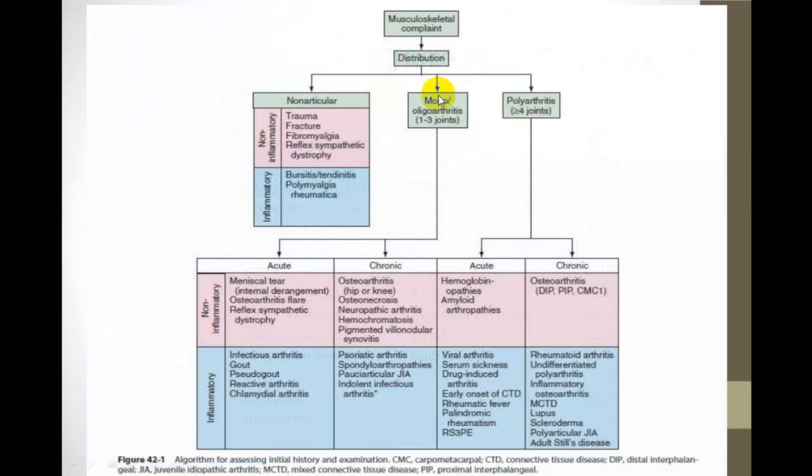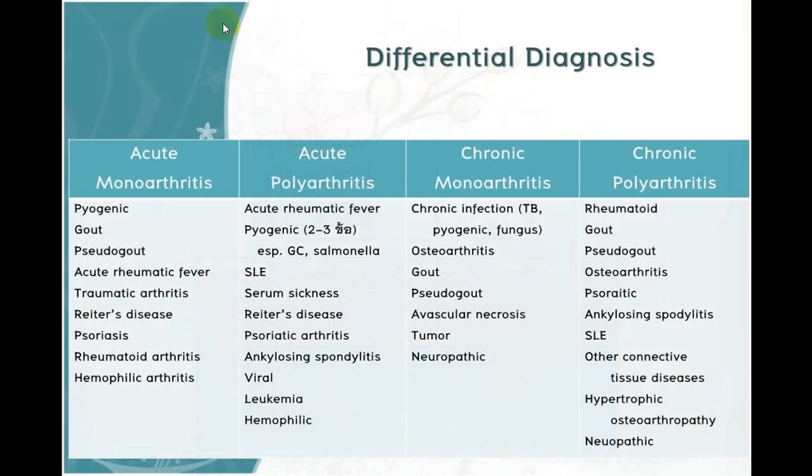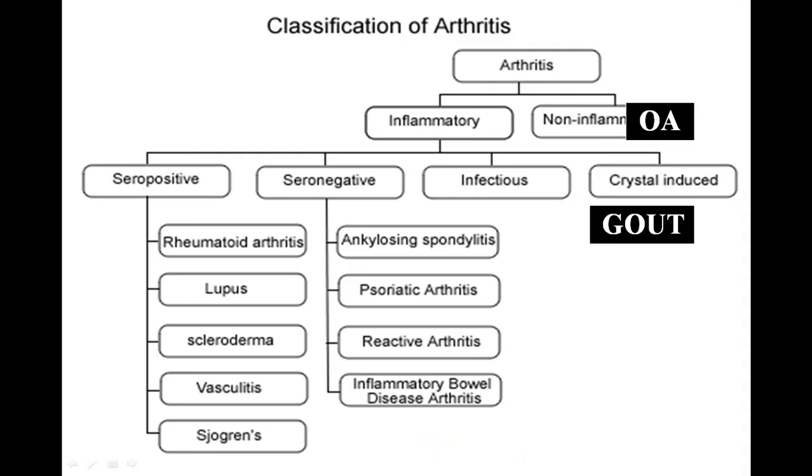So always try to use number of joints, acute or chronic, inflammatory or non-inflammatory. If you combine these three things together, almost the majority of the differential diagnosis comes across. So at your leisure time, again go through this. This includes only two, whether acute or chronic, mono or poly. So try to go through those particular.